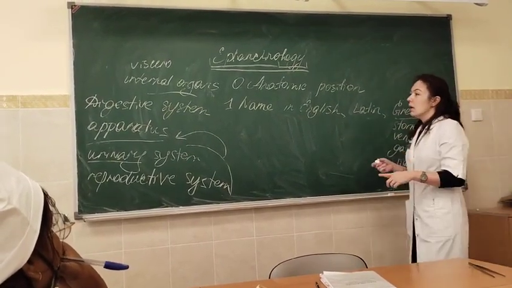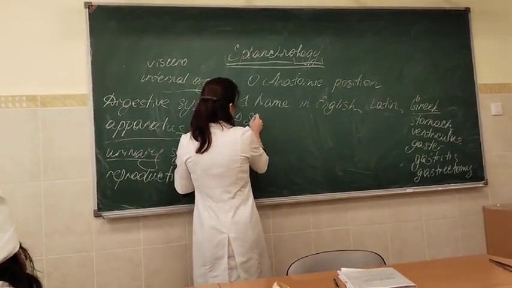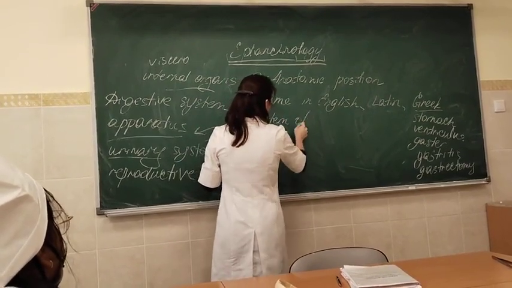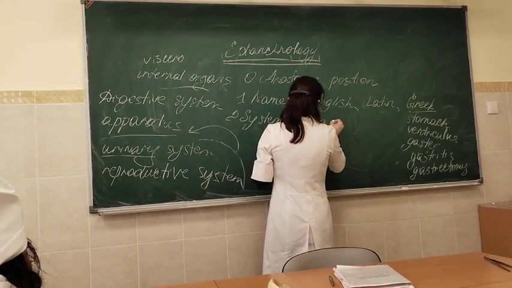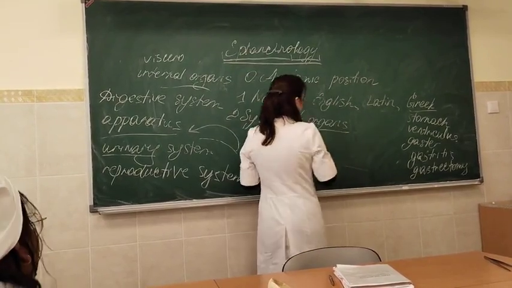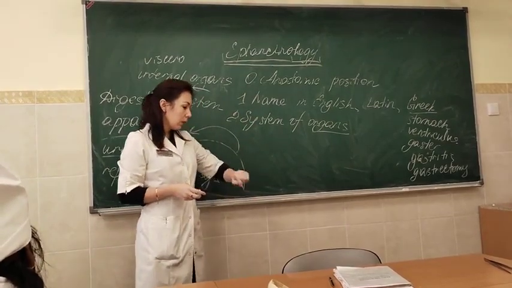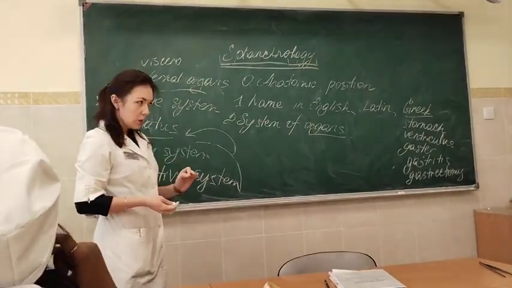Okay. And after that, the second point will be system of organs. To which system does this organ belong? Here you should be very attentive, because some organs can belong at the same time to two systems, like the pharynx, for example, we will study it today. The pharynx belongs at the same time to the digestive and respiratory systems.